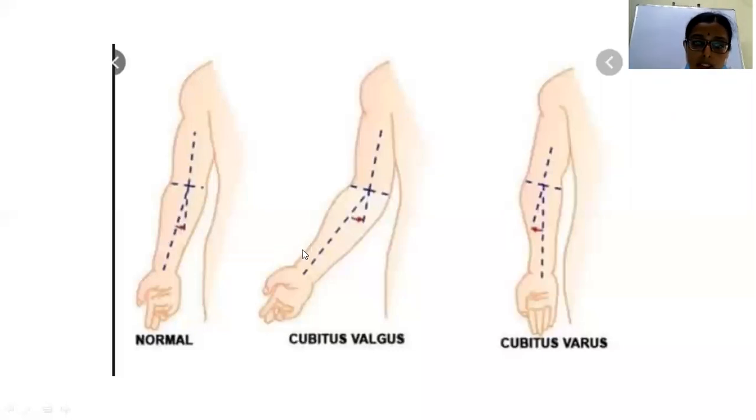However, when this carrying angle increases, when there is increased outward deviation of the forearm, this is called cubitus valgus. And when the forearm is deviated medially towards the body, it is called cubitus varus. Now let us see different conditions leading to cubitus valgus and varus.